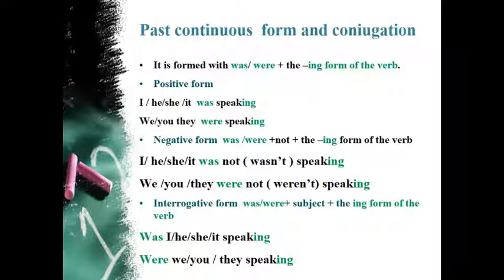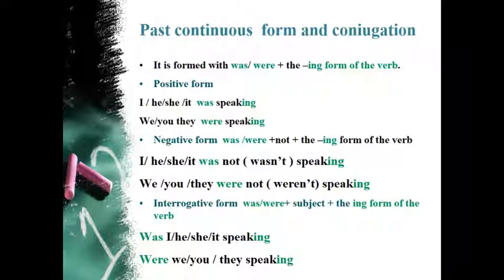I was speaking. You were speaking. He, she, it was speaking. We were speaking. You were speaking. They were speaking. The negative form is was, were, plus not, plus the ing form of the verb.